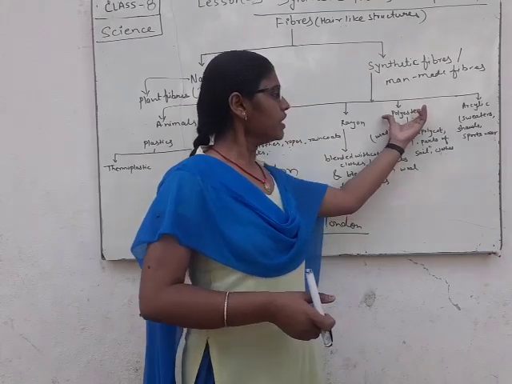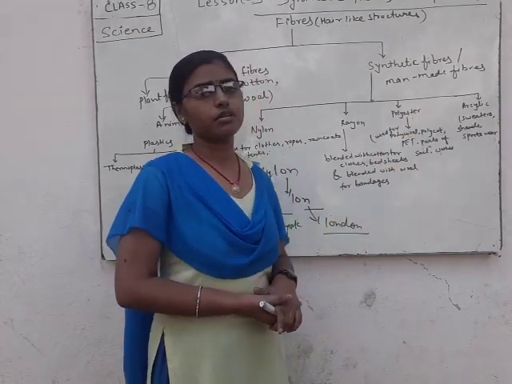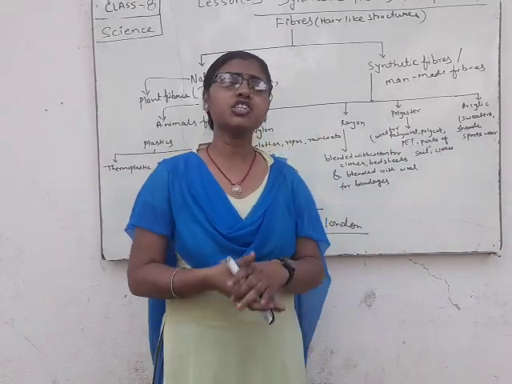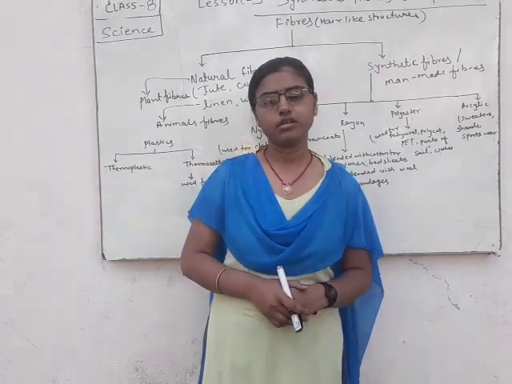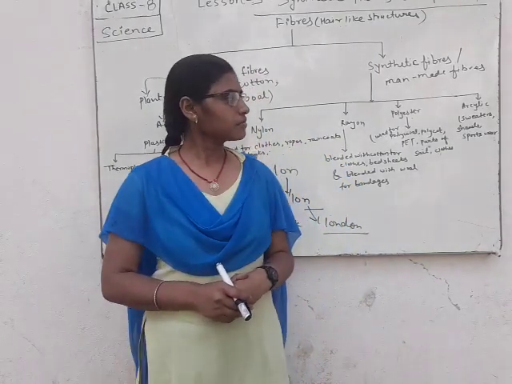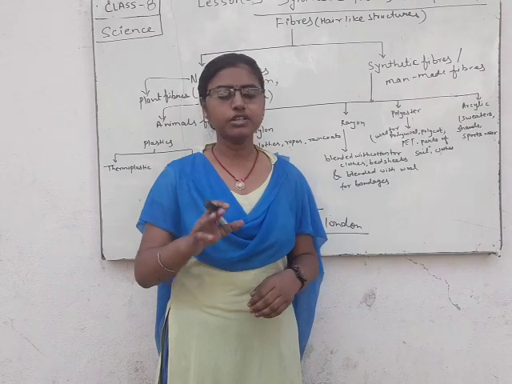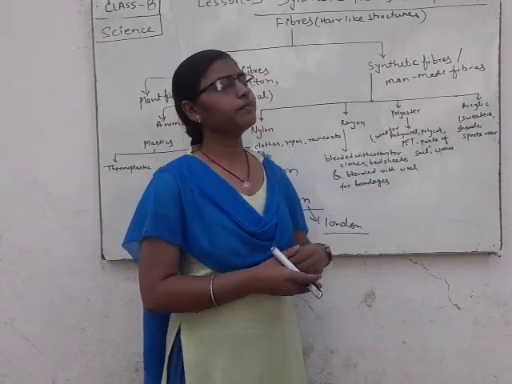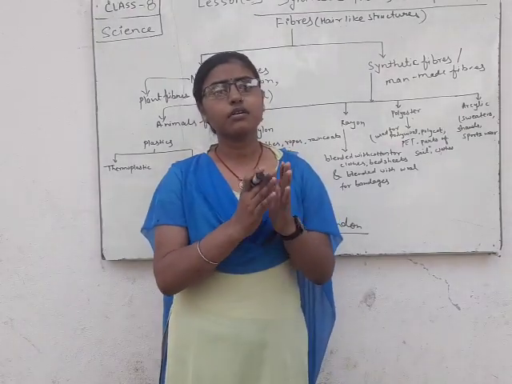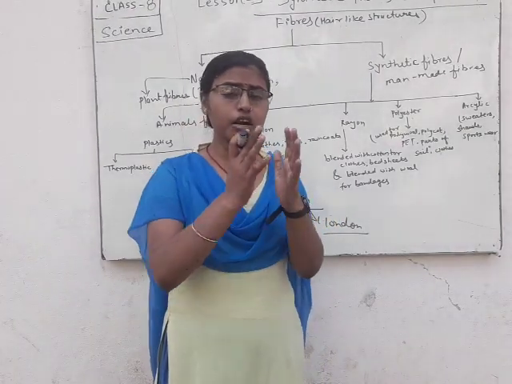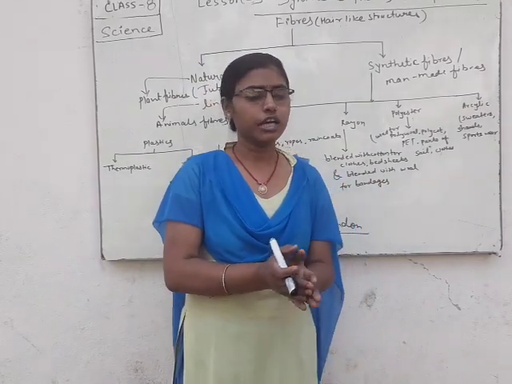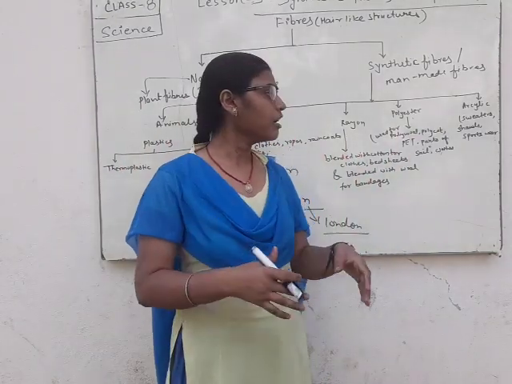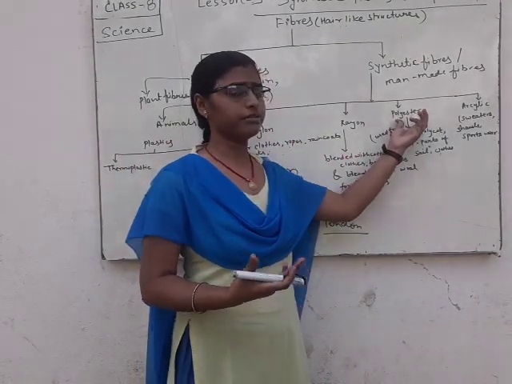And now we will discuss polyester. Many groups of ester combine with each other and form a polyester. You will learn about the ester group in your next classes, such as 9th and 10th. Polyester is made when many small parts of ester combine with one another and make a fiber.